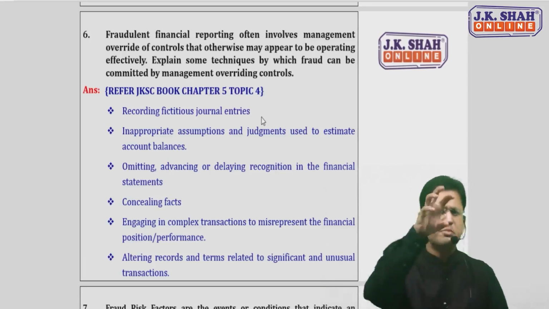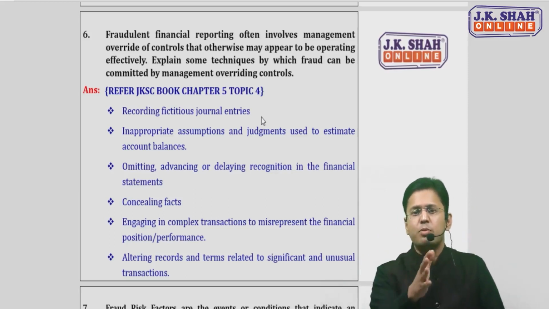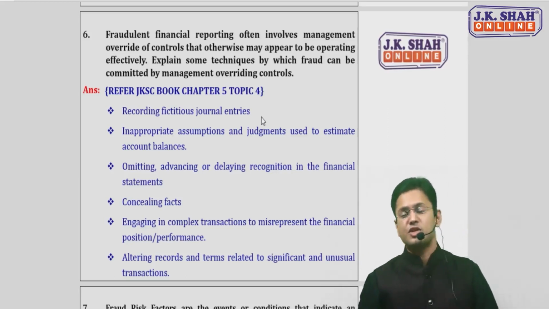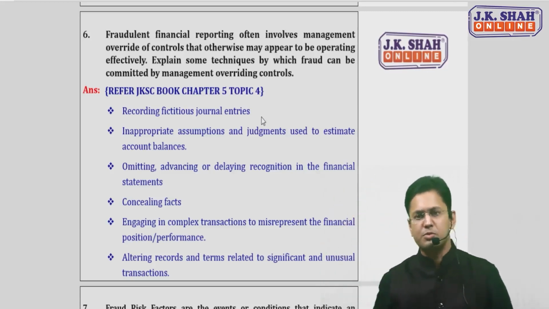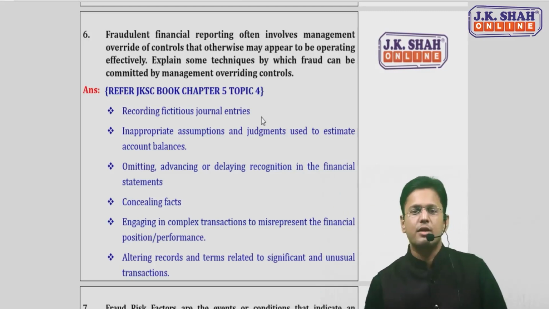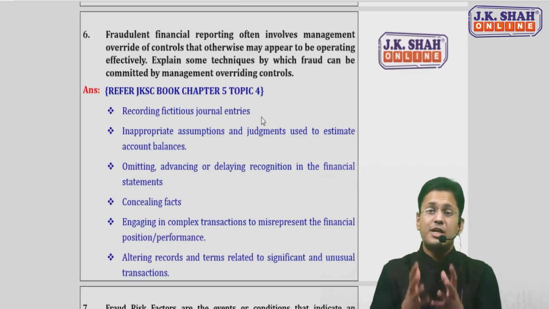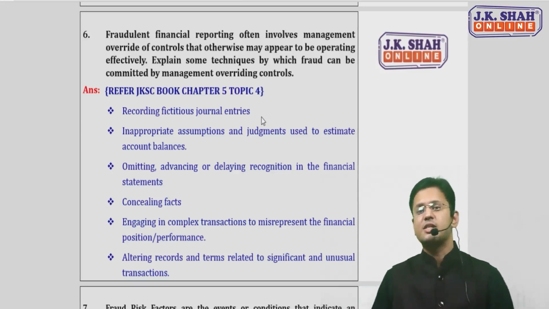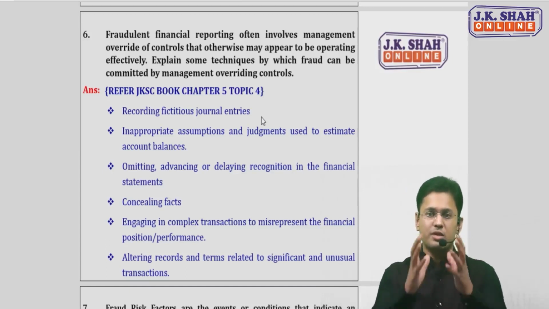Now, the very simple answer is, first, controls were applied to stop recording fictitious transactions. Management overrode those controls and started recording fictitious transactions, especially at the period end, so that he can achieve the objective of increasing or decreasing the profit, whatever the objective of management is. So one technique management can apply is recording of fictitious entries. Management has sole power in the estimates and in the judgment made by management. So he can inappropriately change his assumptions. He can change his judgment to estimate the account balances, because there the auditor also cannot dispute much upon the estimates made by the management.